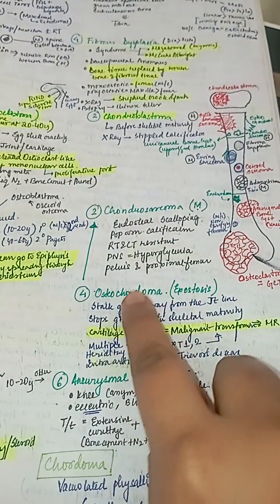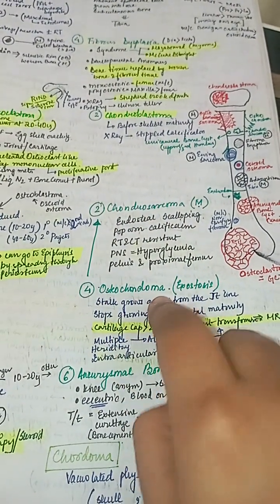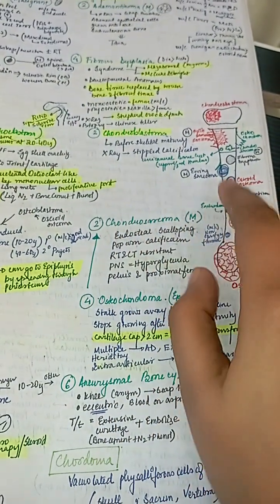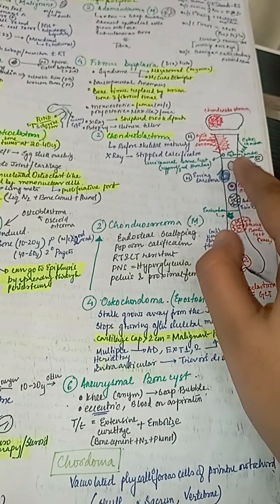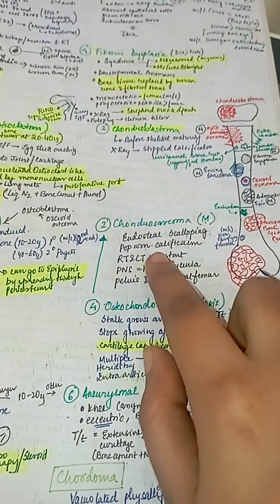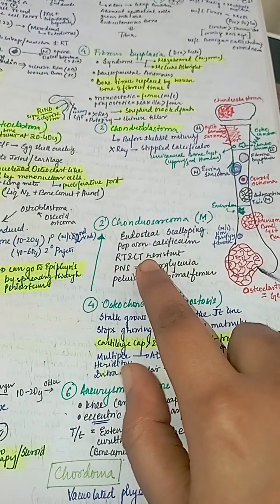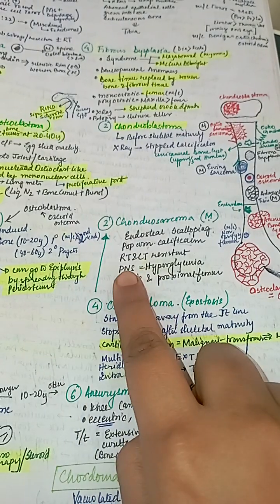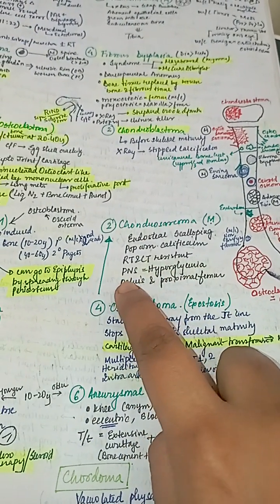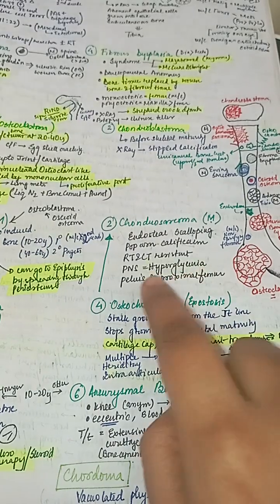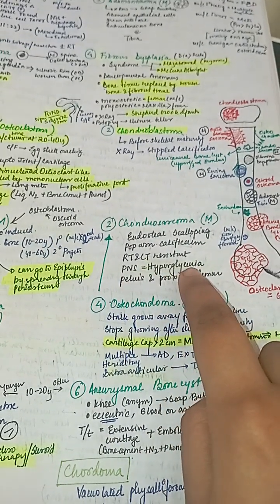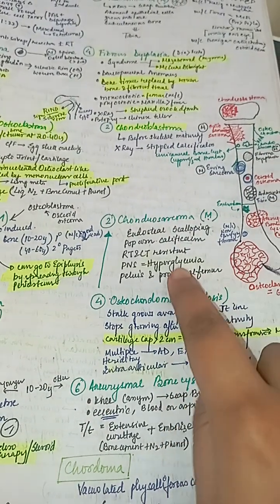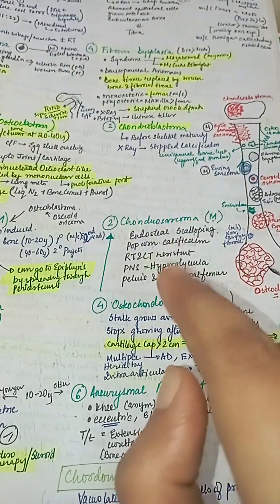If there is malignant transformation of osteochondroma, it is known as chondrosarcoma. In chondrosarcoma, there is endosteal scalloping, popcorn calcification, and it is also radio and chemo resistant, but it can cause paraneoplastic syndrome, hyperglycemia, and pelvis and proximal femur is mostly affected.